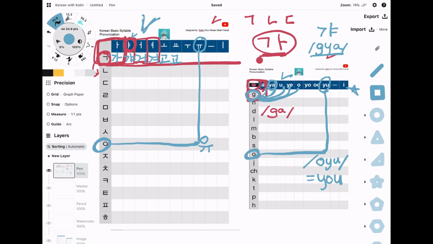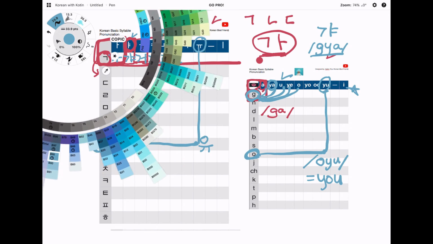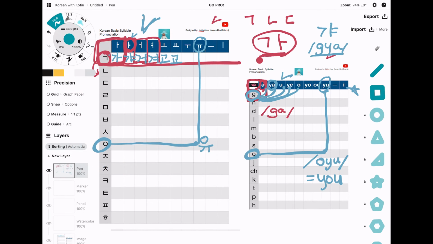Alright, let's practice one more. You know kimchi, right? Kimchi is a very famous food in Korea. Kimchi. Kim is a bit difficult. Let's practice with chi. Can you find the ch sound on this line?